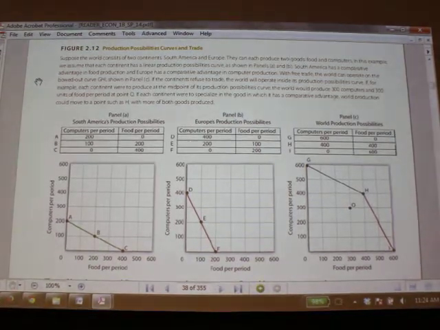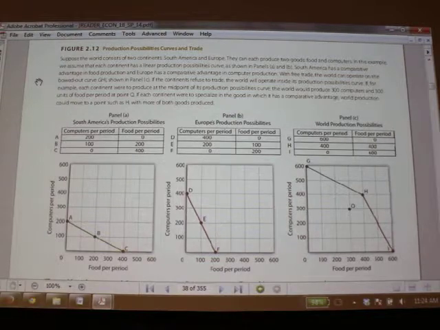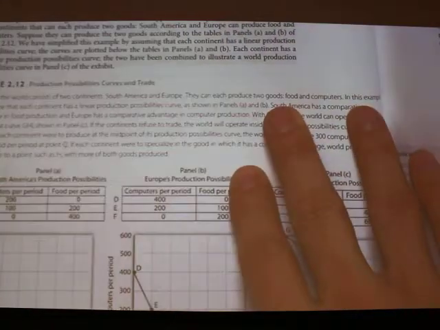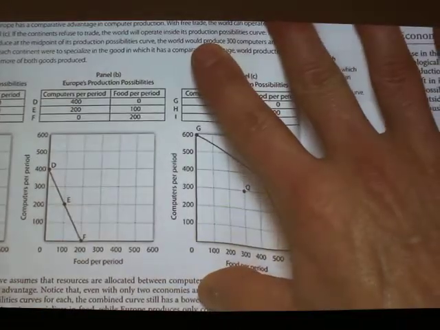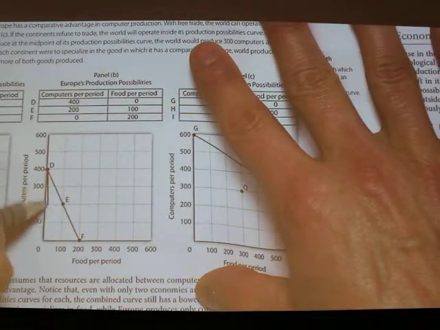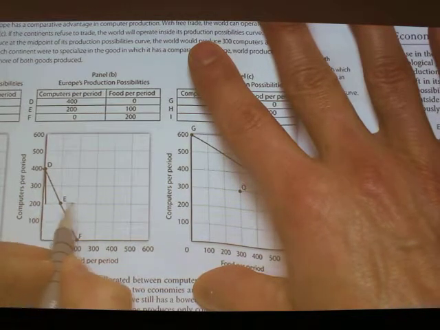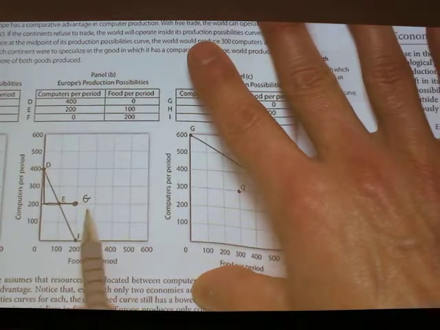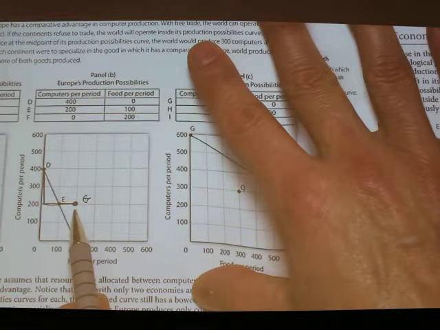On the other hand, Europe will produce 400 computers, so Europe will produce here at point D. It will send 200 computers to South America, and then South America will ship 200 units of food to Europe, and so Europe can consume at a point like point G.